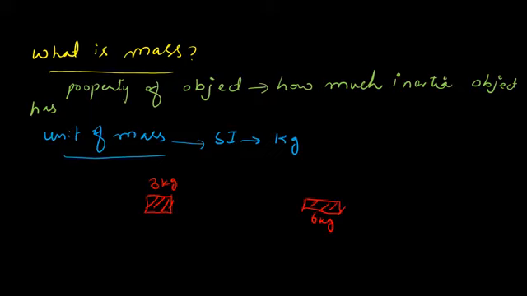If we apply a force on the 3 kg object, let's suppose it produces an acceleration of 4 meters per second squared. If we apply a force of the same magnitude on the 6 kg object, it will produce an acceleration of 2 meters per second squared.